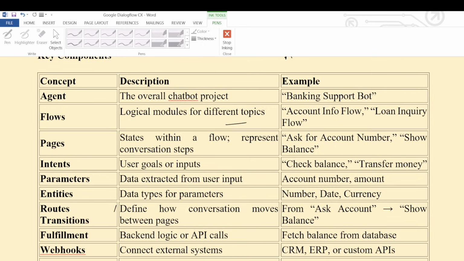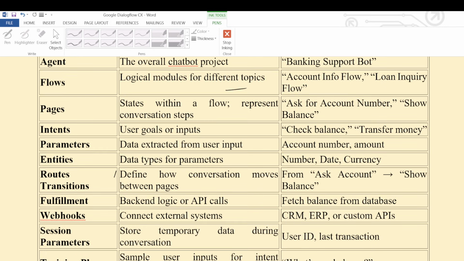Suppose I want to transfer money from my account to another account. The bot will help transfer that amount to my friend's or mother's account. That is why intents play a very important role in Dialogflow CX, and not only Dialogflow CX, but in every agent or bot, like voice bots or chatbots. Chatbots have a different architecture; now I am discussing voice bots only.